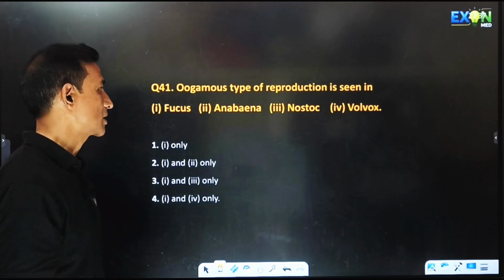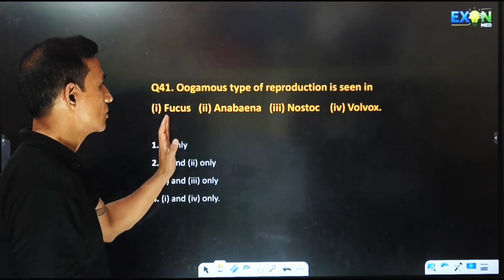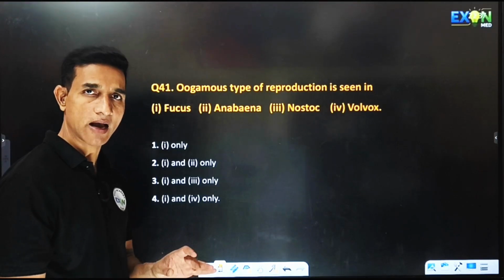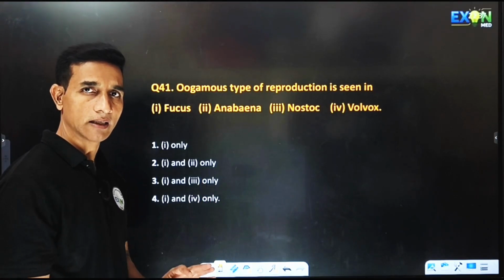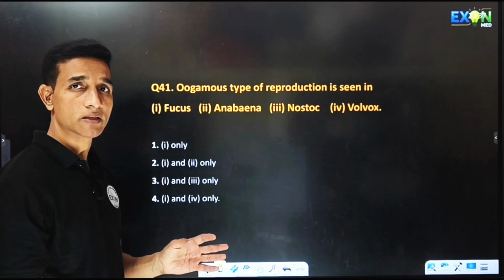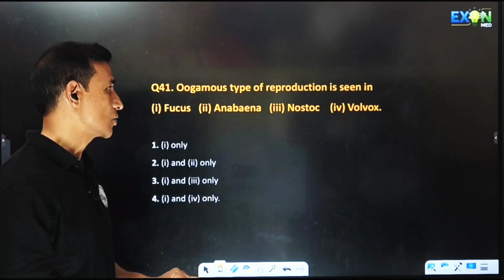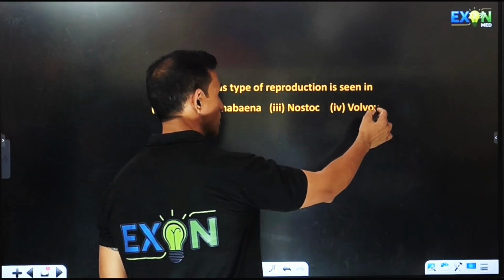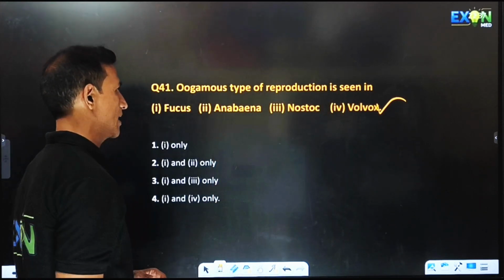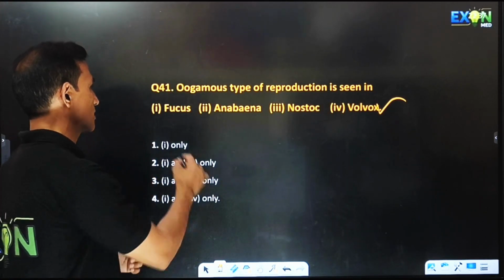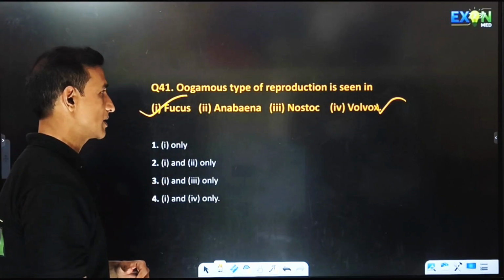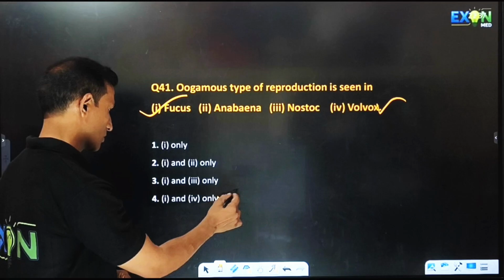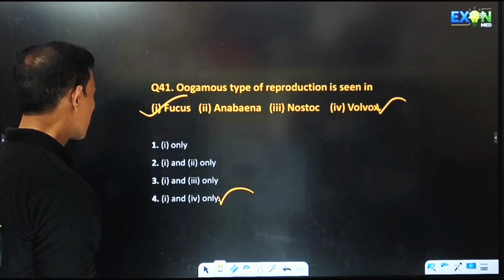Oogamous type of reproduction is seen in, so oogamous. Here we have first Chlorophyceae, Phaeophyceae, Rhodophyceae. Chlorophyceae shows all three, that is isogamous, anisogamous as well as oogamous type of reproduction. But only one, that is Volvox, shows oogamous type. Along with that, advanced Fucus shows oogamous type of reproduction. Hence the answer will be 1 and 4. So 1 and 4 is the right answer.